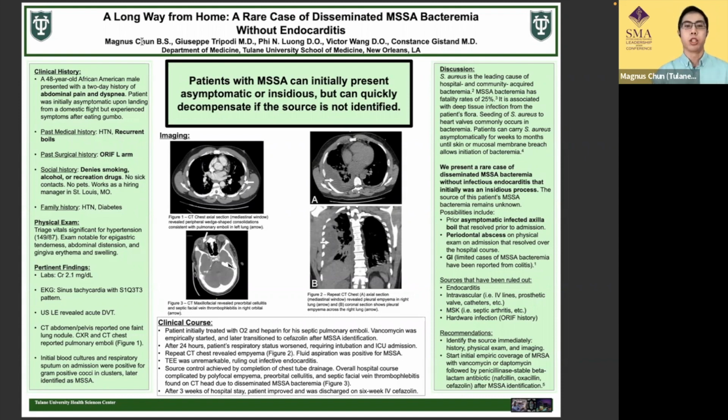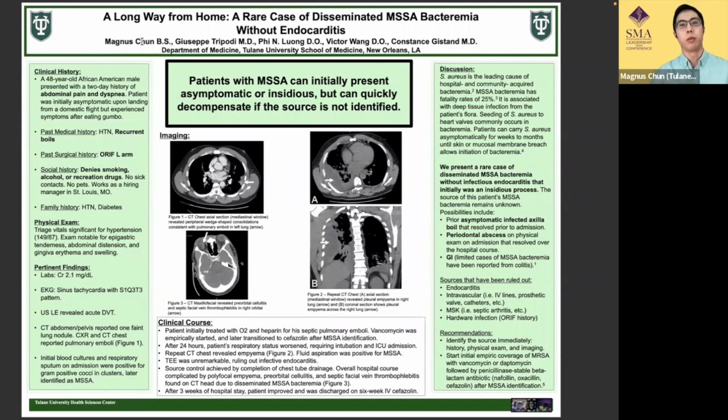We initially treated this patient with oxygen and heparin for his septic pulmonary emboli. We also started empiric vancomycin, however, later transitioned to cefazolin when MSSA was identified. Unfortunately, after 24 hours, this patient decompensated and required intubation and admission to the ICU. We repeated the CT chest, which showed an empyema, as shown in figure 2, and we drew out some fluid that was positive for MSSA. Luckily, we were able to insert bilateral chest tubes and achieve source control.